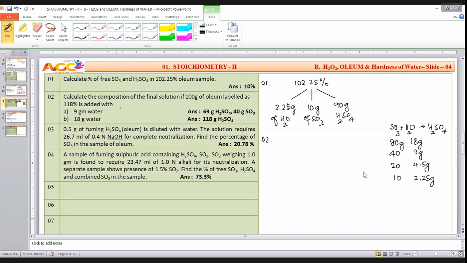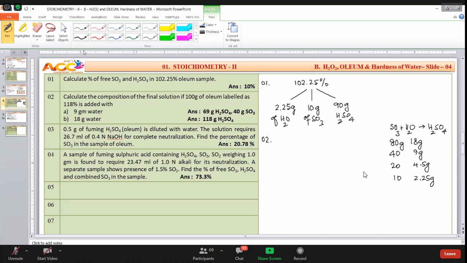Question number 2. Calculate the composition of the final solution if 100 grams of oleum labeled as 118%, in which we are adding 9 grams of water, 18 grams of water. Okay. See this question. How to do this? Come on.